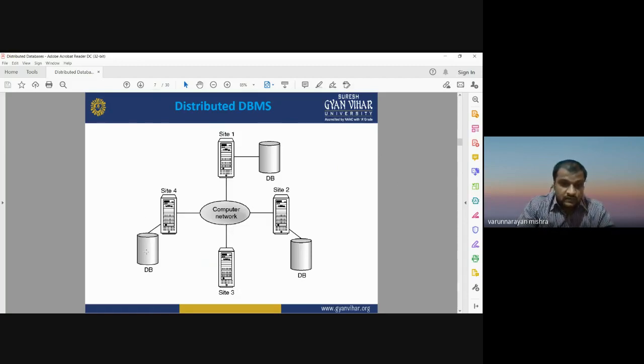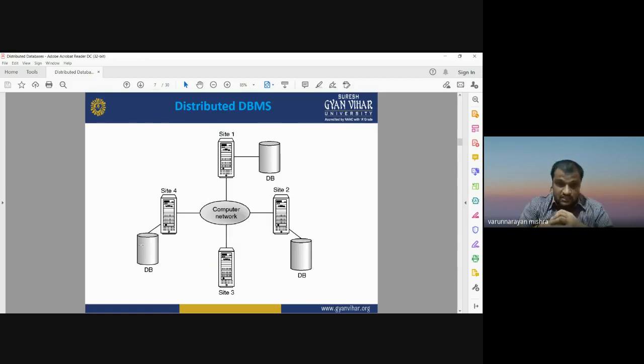You can see here databases are stored at different locations: site 1, site 2, site 3, site 4. Site means a different physical location, the location of a specific computer. So these are different locations where databases are stored, and all the databases stored at different sites are interconnected using some computer network, or you can say some communication network or internet. This is the way in which we can have the distributed database management system.